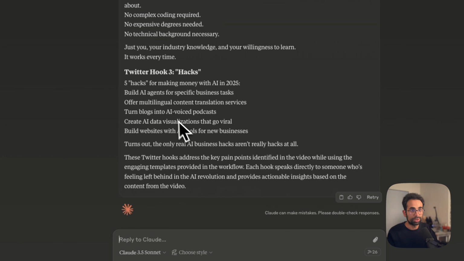Now, Twitter hook number 3. 5 hacks for making money with AI in 2025. Build AI agents for specific business tasks. Offer multilingual content translation services. Turn blogs into AI voiced podcasts, create AI data visualizations that go viral, build websites with AI tools for new businesses. Turns out the only real AI business hacks aren't really hacks at all. That is a really, really good tweet.